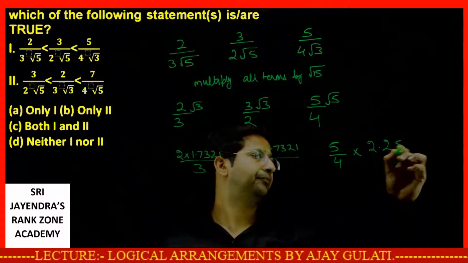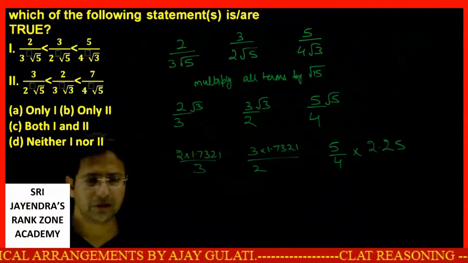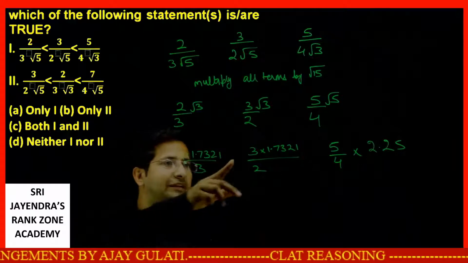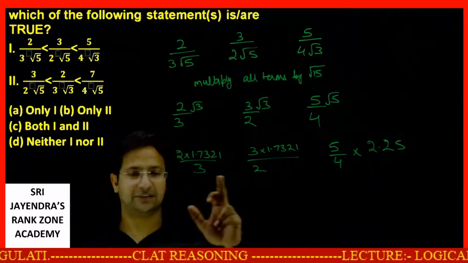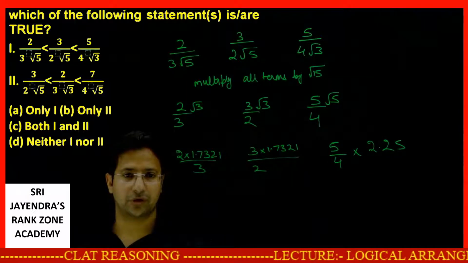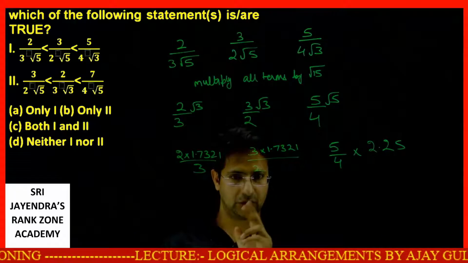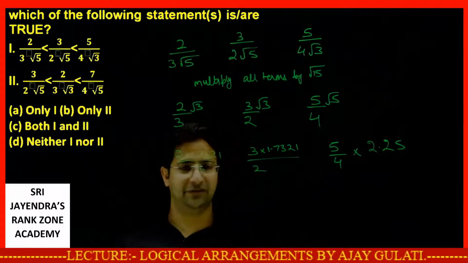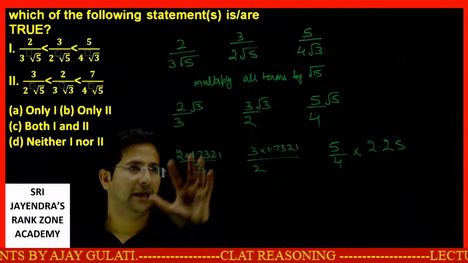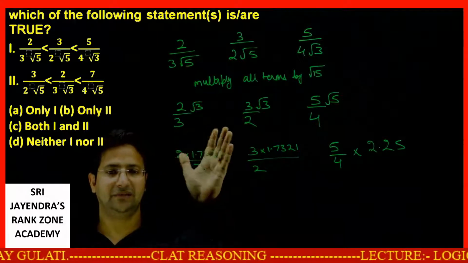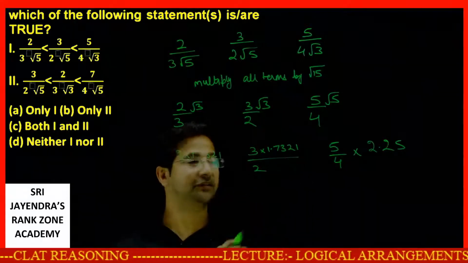2.25. Now let's look. First of all, this is 2 by 3, this is 3 by 2. So definitely I can say the second term is greater than the first term for sure. Now the comparison lies between these two. We will very easily figure that out and that won't be tough. I am keeping this thing one side. This is 3 by 2, this is 1.7321, this is 5 by 4.